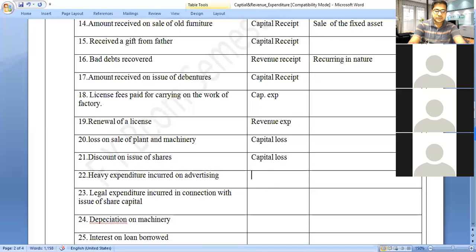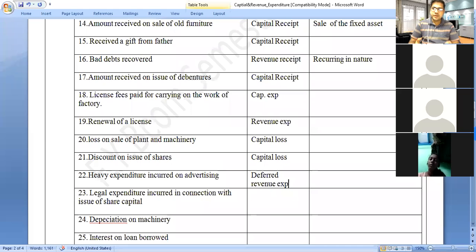Heavy expenditure incurred on advertisement. So it is a deferred revenue expenditure. See that, friends. Expenses incurred today, advertisement expenditure. Benefit will occur in the future. It is a deferred revenue expenditure.